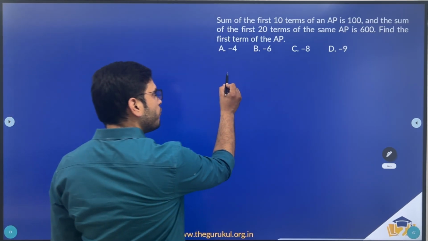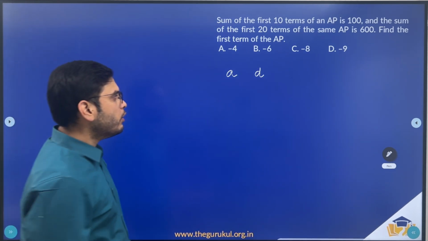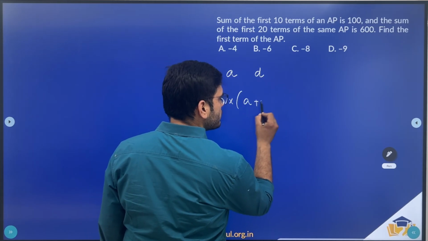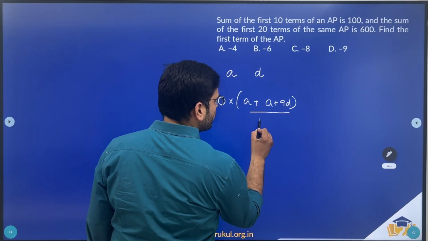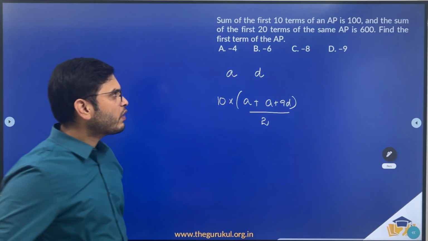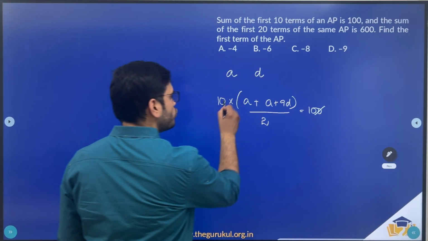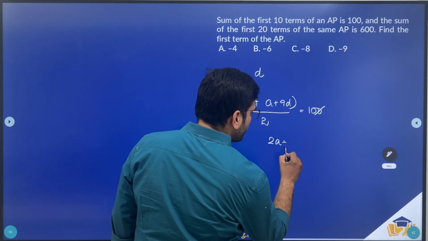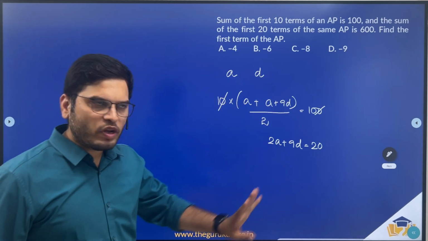So let the first term of the AP be A and the common difference be D, right? So sum of the first 10 terms would be 10 into average of first term A plus 10th term A plus 9D, by 2, right? Now this is given to be 100. These two will get cancelled. Then what do we have? 2A plus 9D is equal to 20. So we have two variables, one equation, right?